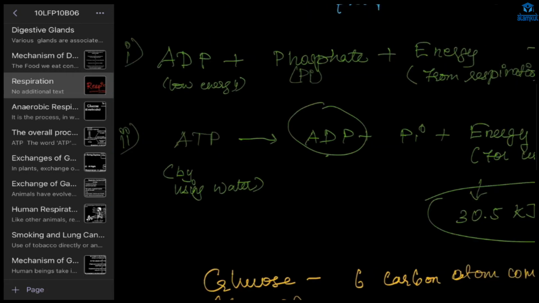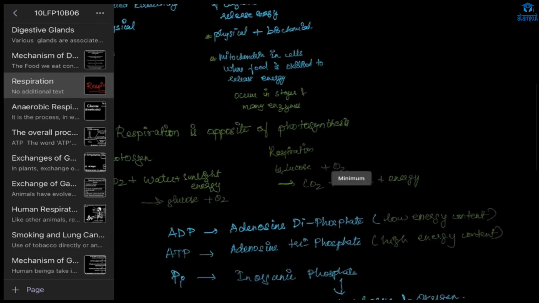Again it is forming ADP, right? Again from the respiration, this energy will come and it will form ATP again. It will be stored in the form of ATP. Ma'am, can you explain this once again? ATP to ADP, then ADP again to ATP, then ATP to ADP. It will be continuous. Understood, right, Shazan? Any doubts? No, ma'am, I got it.